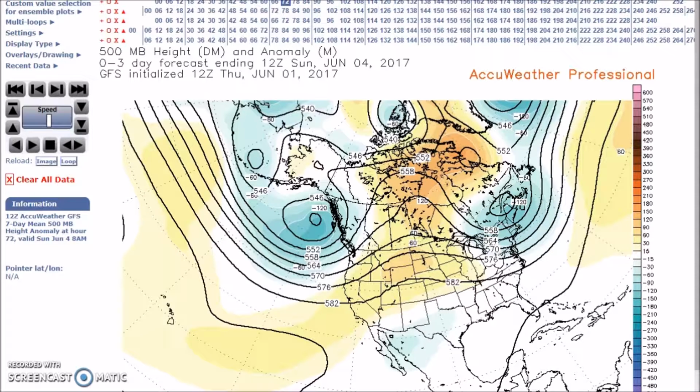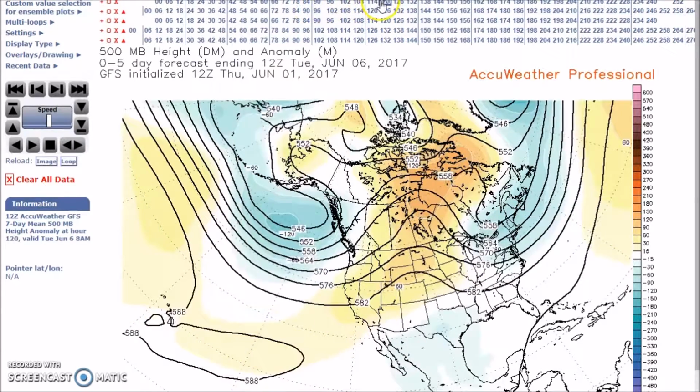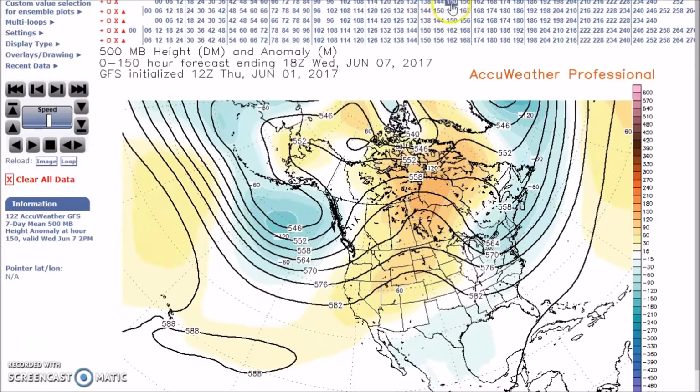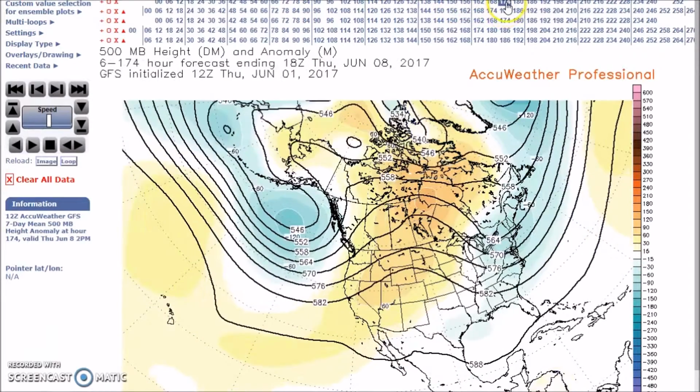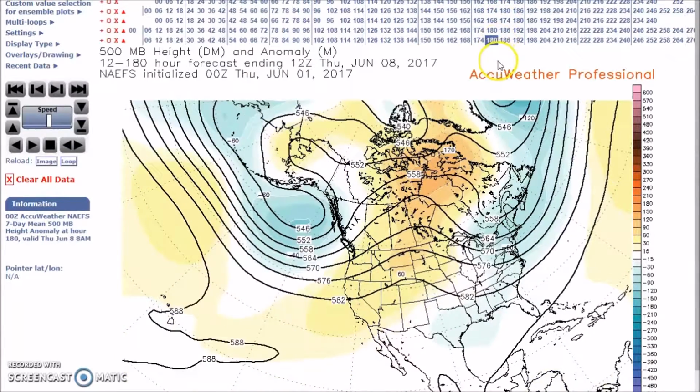Again, you're looking at the GFS, as I always start with, and I go through the days. I come to the 8th, and you see a little change in overall circulation, and we look at the rest of the models. Some are a little deeper with the trough, but overall depicting generally the same thing.